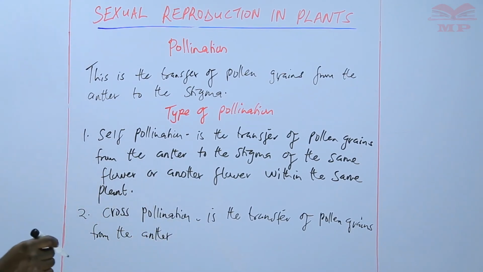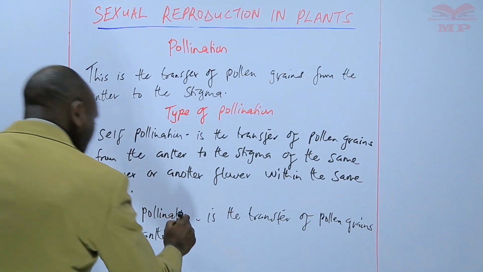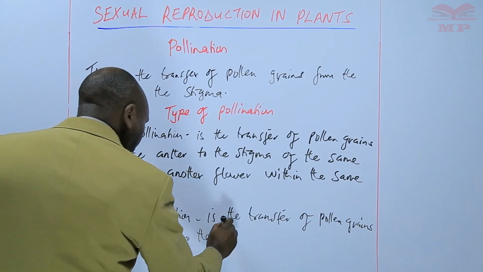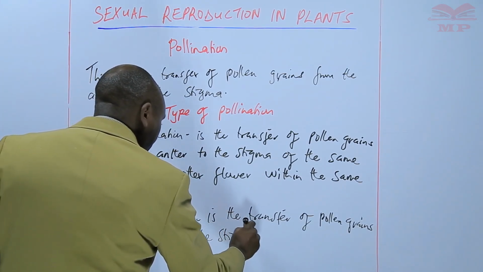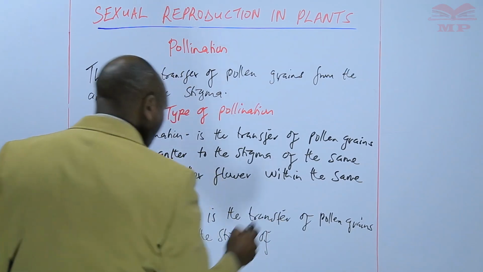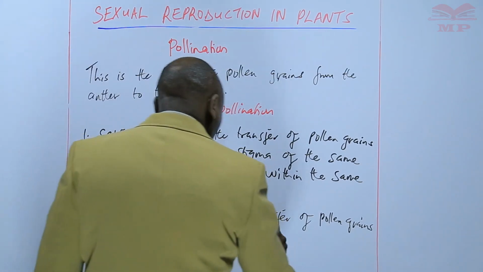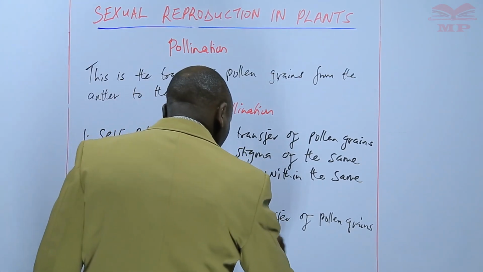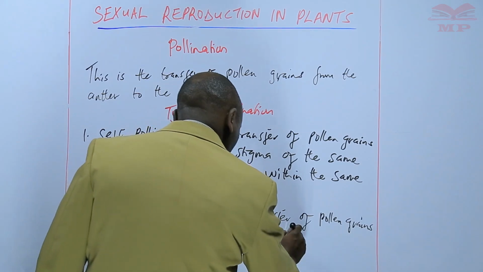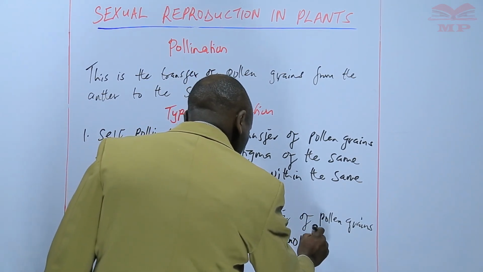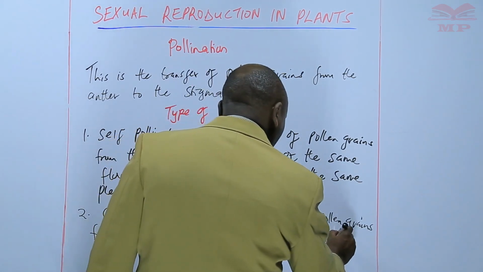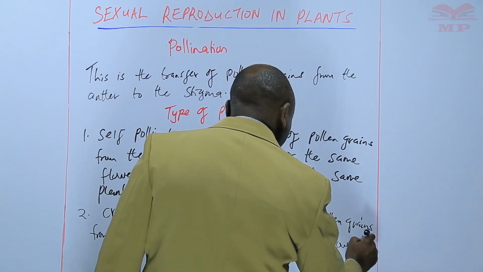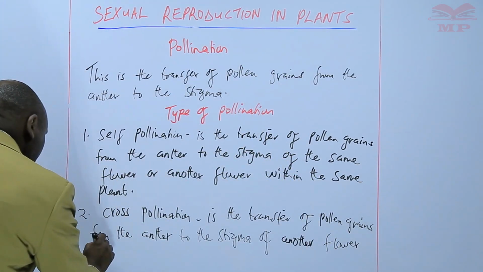It has to be always from the anther to the stigma of another flower in another plant.